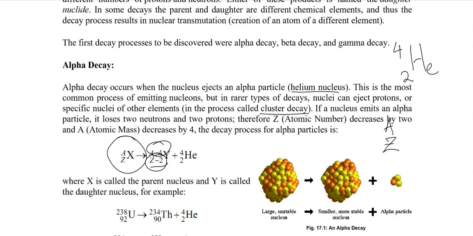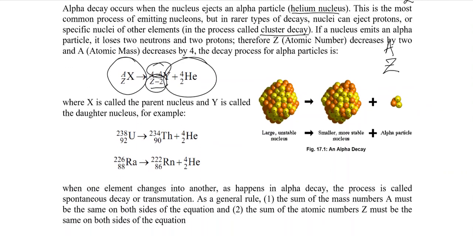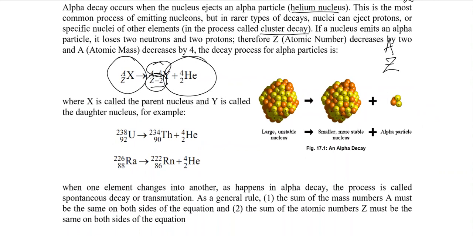At the end of the alpha decay we have a helium nucleus, which is He-4 with atomic number 2, where X is called the parent nucleus and Y is called the daughter nucleus. For example, uranium 238 will decay into thorium 234.